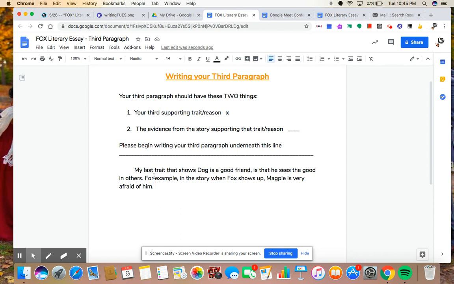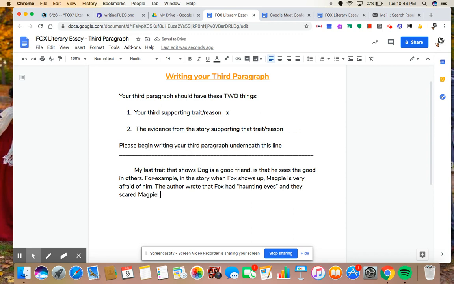Okay. Watch what I'm about to do. I actually just mentioned before that the story said that Fox had haunting eyes that scared Magpie. So I can say the author wrote that Fox had, I have to put quotations because it is a direct quote from the story, "haunting eyes," and they scared Magpie.